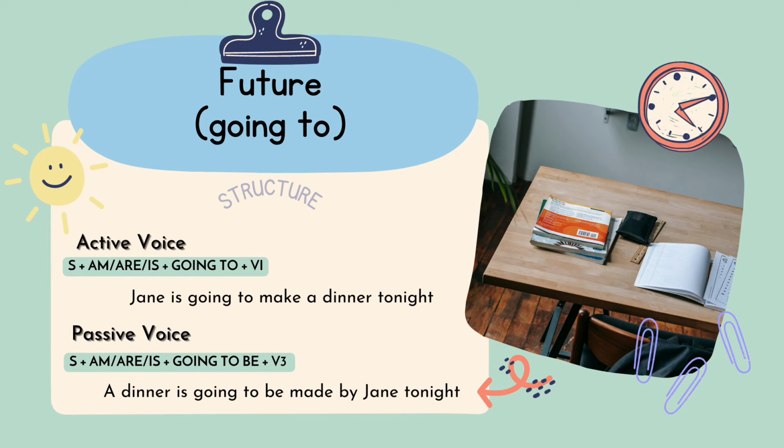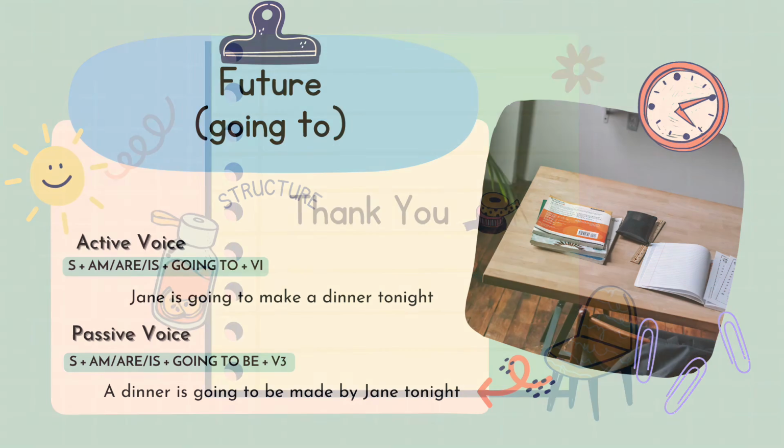And last but not least is future going to. For active voice, the structure is subject plus am or are or is plus going to plus verb 1. As an example, Jane is going to make a dinner tonight. While for the passive voice, the structure is subject plus am or are or is plus going to be plus verb 3. For example, a dinner is going to be made by Jane tonight.